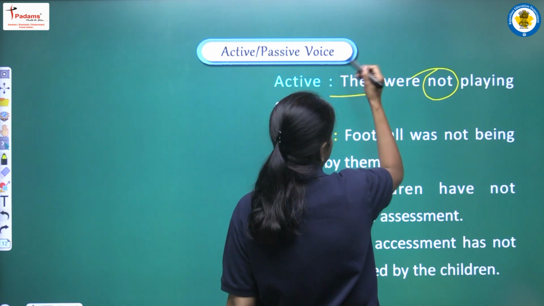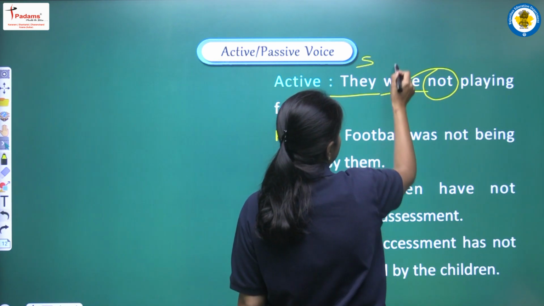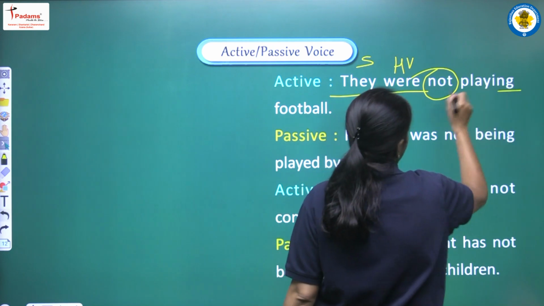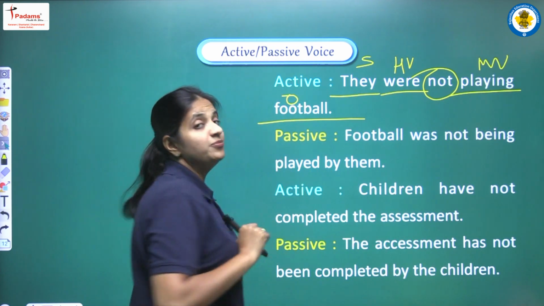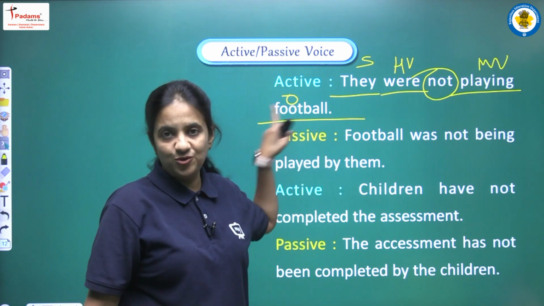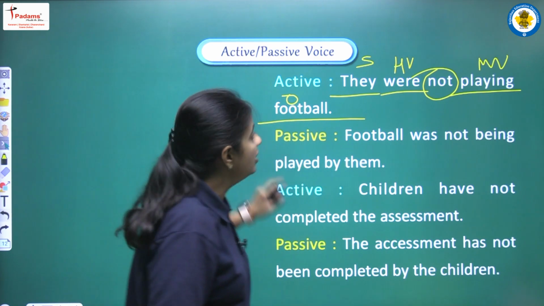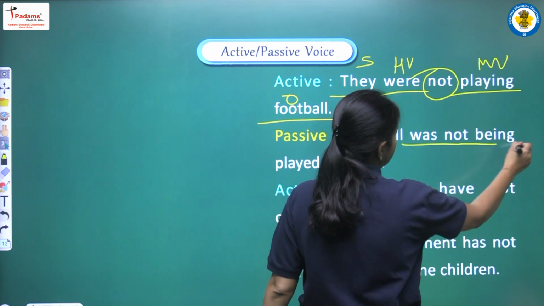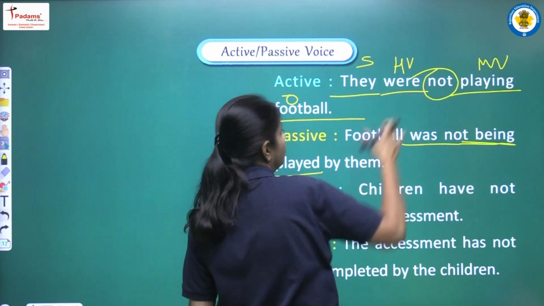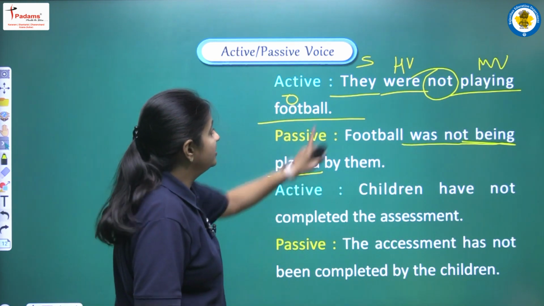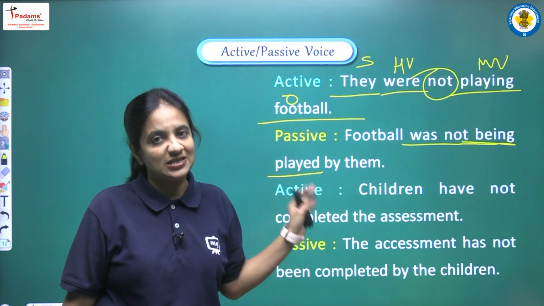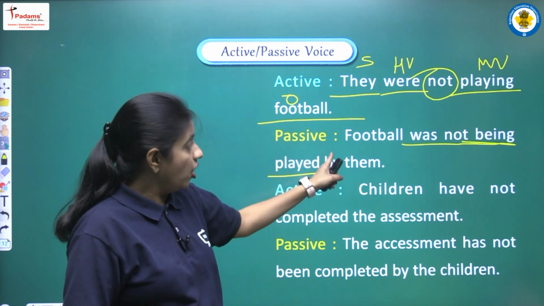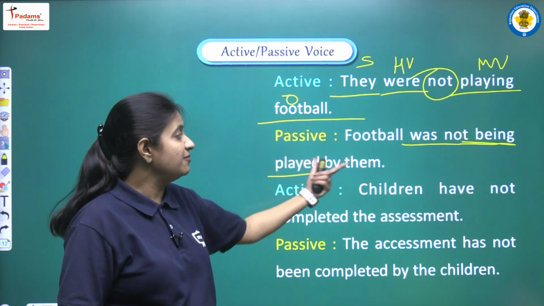So we can say they, this is the subject, were, this is our helping verb, play is our main verb, and football, this is our object. So now first of all we have to write our object, that is football. Next was not being, then third form of play, it will be played, and they, it will be them. So in this manner the complete sentence of passive voice will be: football was not being played by them.